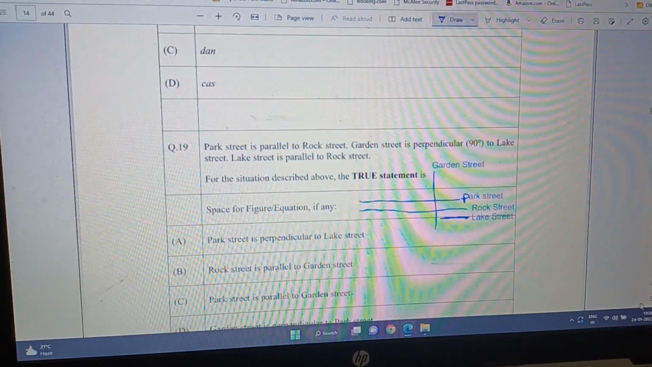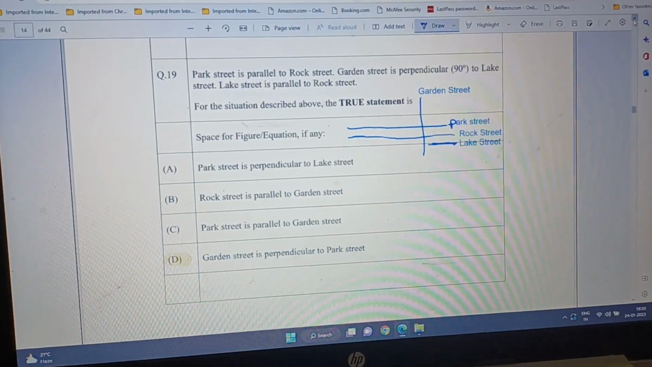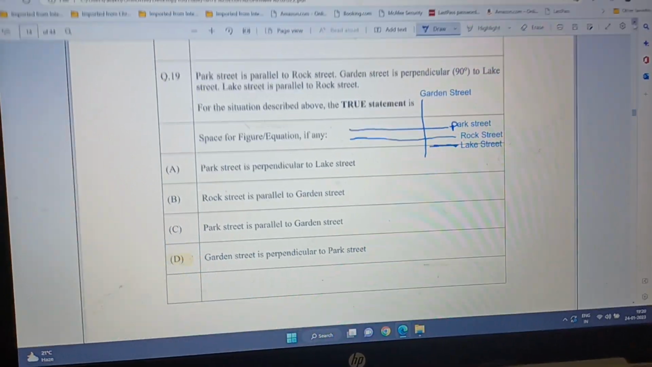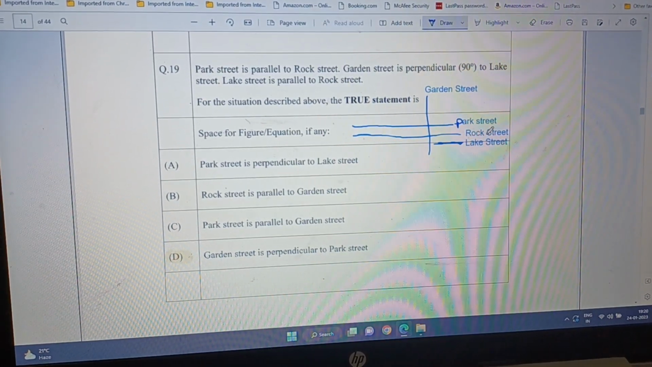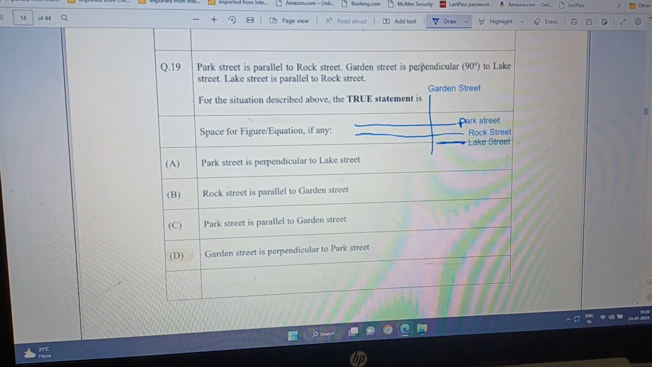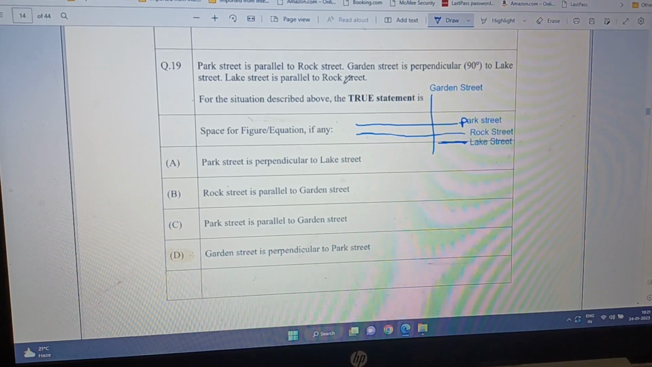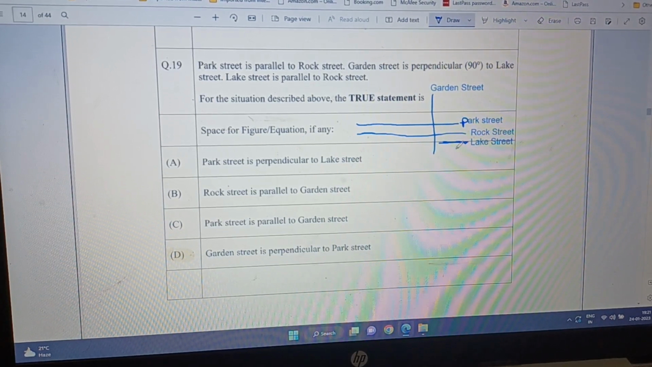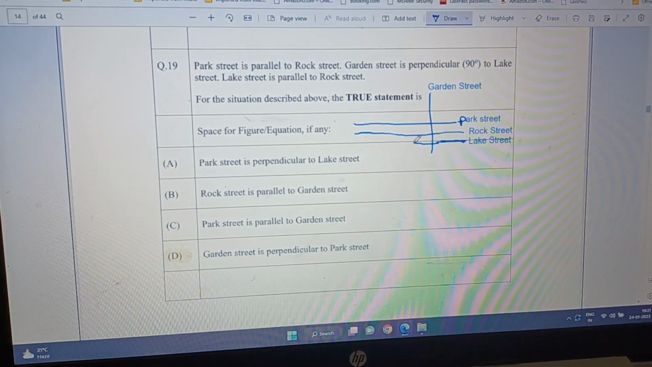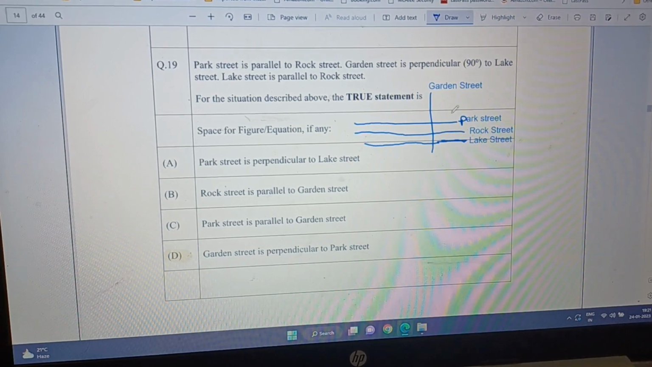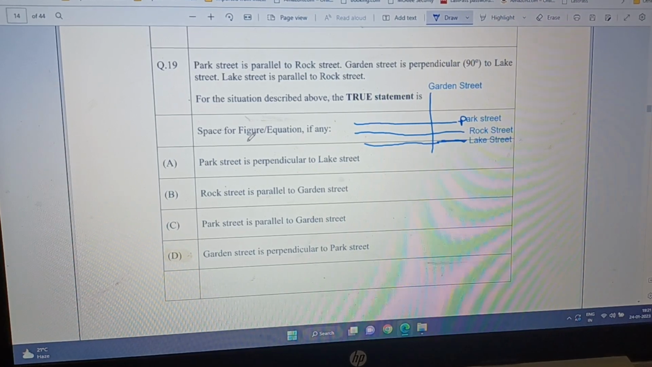Now let's move to question number 19. This question says Park Street is parallel to Rock Street. So I drew this Park Street and it is parallel to Rock Street here. Then Garden Street is perpendicular to Lake Street. I don't know about Lake Street, but Lake Street is parallel to Rock Street. So Lake Street I draw parallel here and it becomes another parallel street, and Garden Street is perpendicular to this. So that is our question.